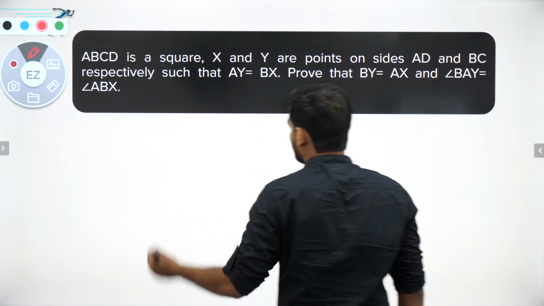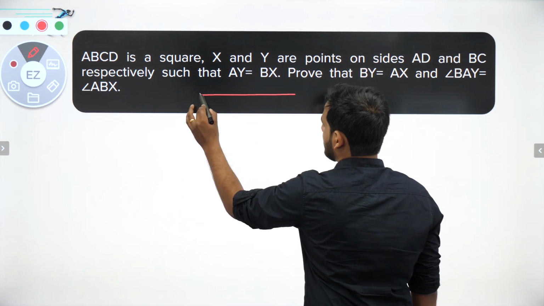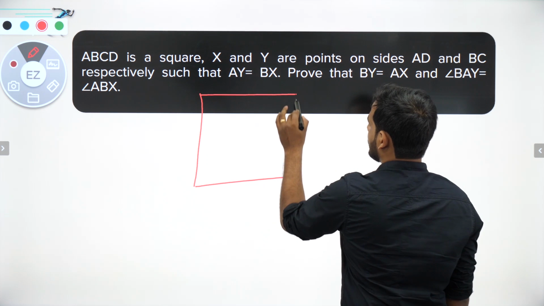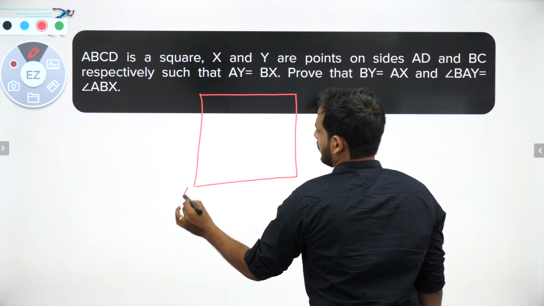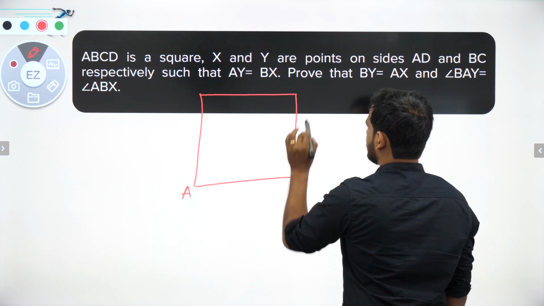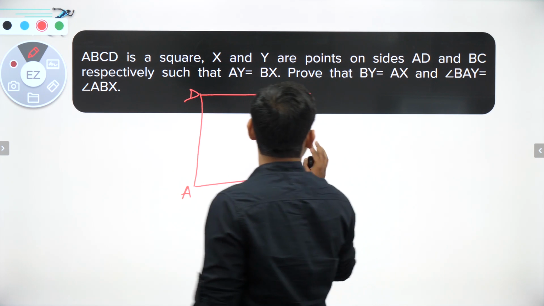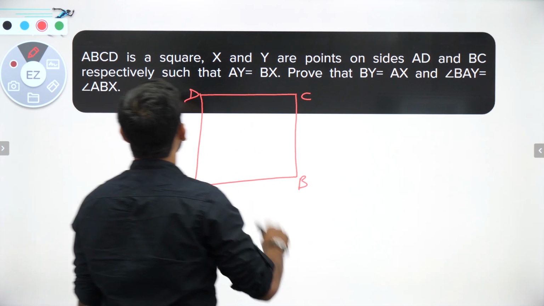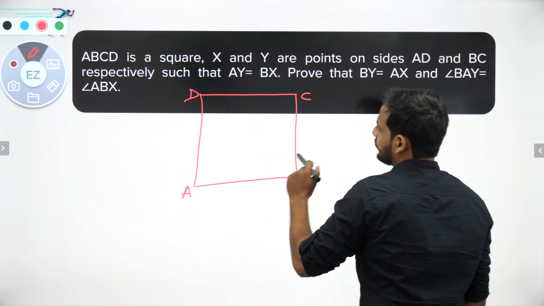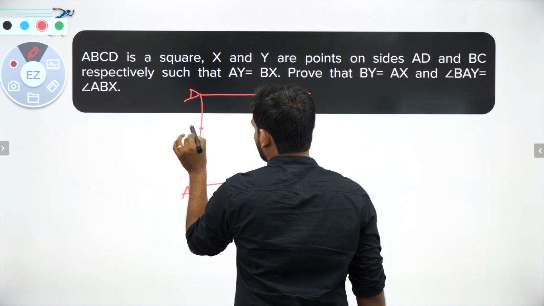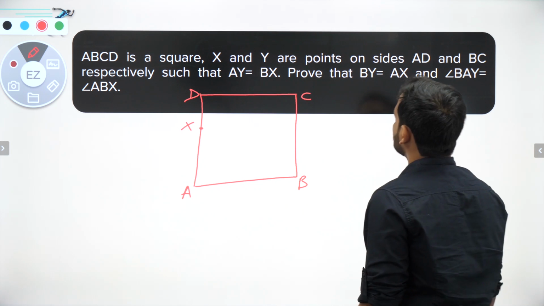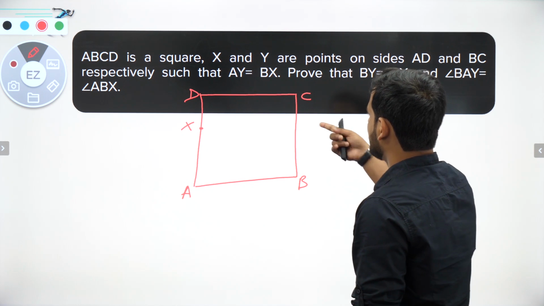So in these questions, the first thing is to make the diagram. Let us say what they are saying: ABCD is a square. Then they are saying X and Y are points on sides AD and BC. So X is a point on side AD, here, and Y is a point on side BC such that AY is equal to